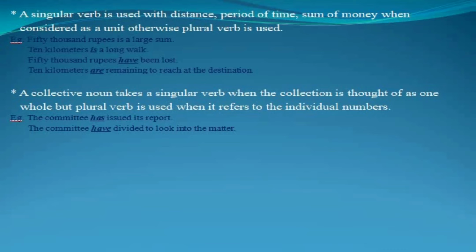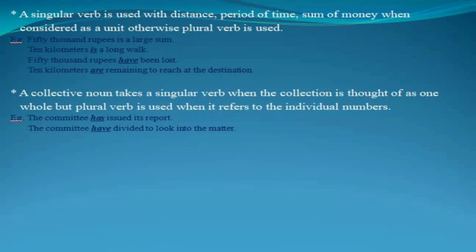"10 kilometers are remaining to reach at the destination." The preposition "at" must be omitted, because no preposition comes after the verb "reach". So "10 kilometers are remaining to reach the destination." Here 10 kilometers is not being used as a whole, so "are" is the verb that should be used.